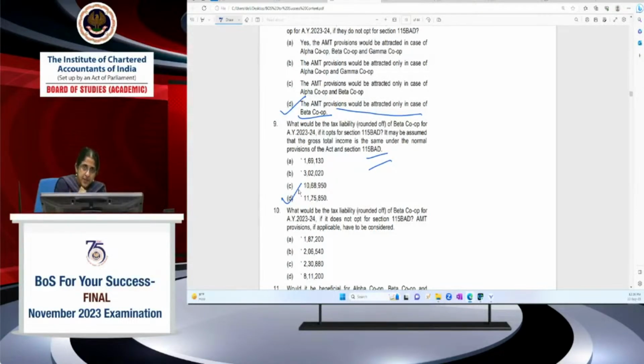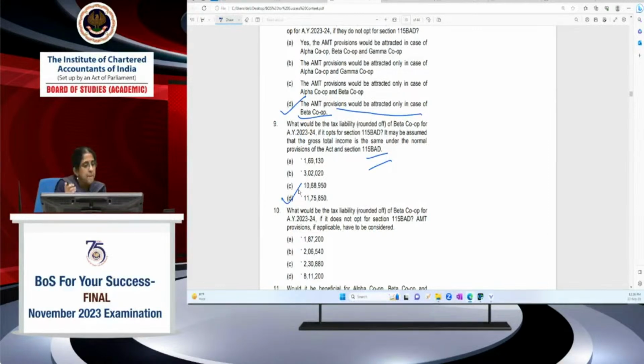So that benefit you will have to provide, and then compute the total income, because they say GTI is the same, so you can take the GTI figure as the same, and then go about computing and providing deduction. Under the normal provisions of the Act, you would have got 80P also. Here you get only 80JJA because it's 115BAD. Whatever income you get, 25.168% you will have to apply, because surcharge is a flat rate of 10% here. I hope this is clear.